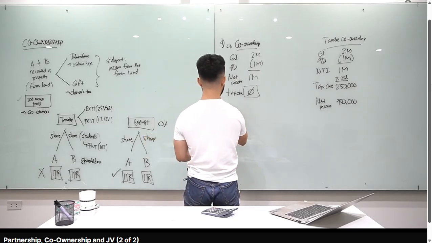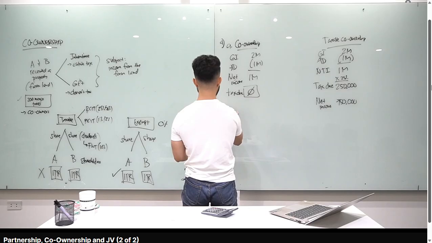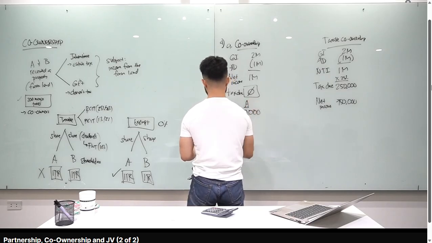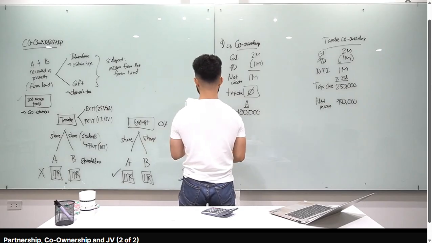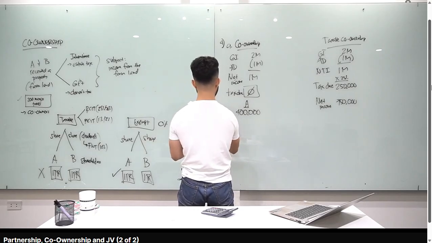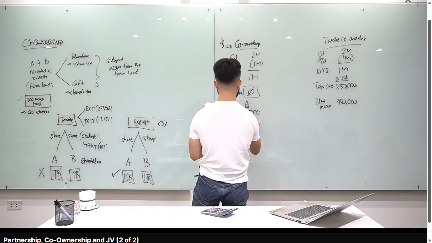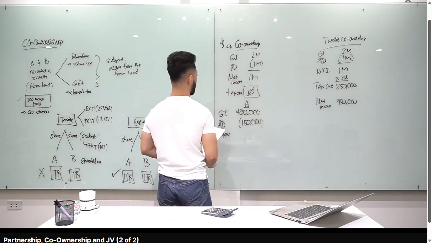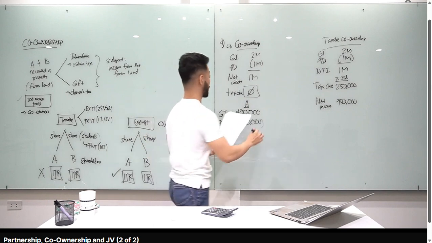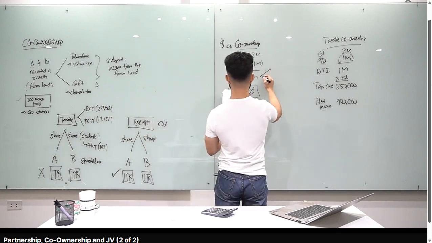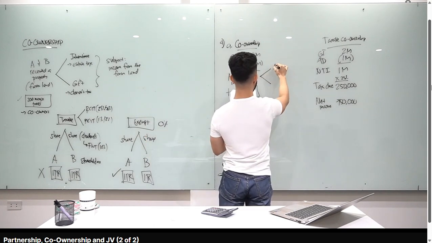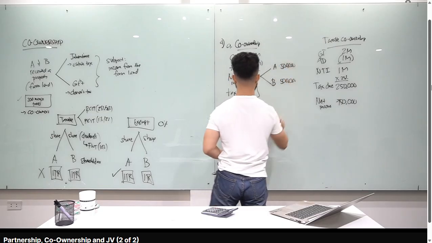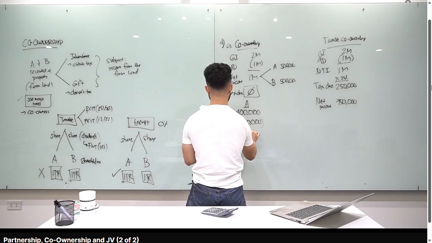Okay, so si A, tignan natin. Meron siyang sariling gross income, 400,000. This is partner A. Alright, and then meron siyang allowable deductions na 150,000. And then class, yung share niya from the GPP, share niya from the co-ownership. So syempre, walang sinabi kung ano yung sharing nila. Let's say 50-50 sila. So A and B, A receives 500,000, B receives 500,000. Okay, so lalagyan natin dito for partner A, meron siyang 500,000.